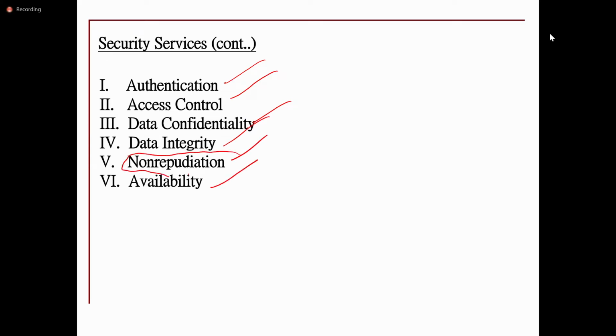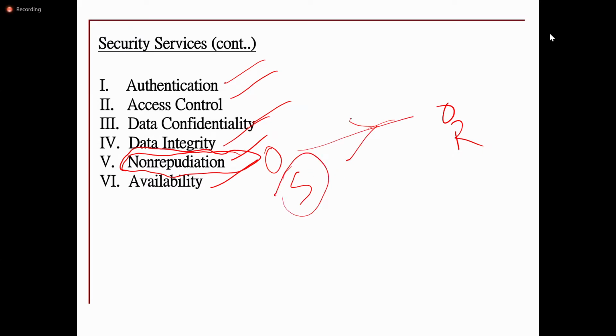Sometimes there will be no attacker or cryptanalyst. Between the sender and receiver, one among them will claim that the message was not sent by them. Though the message was sent by the sender, the sender can claim that the message was not sent by me. Such things can happen.